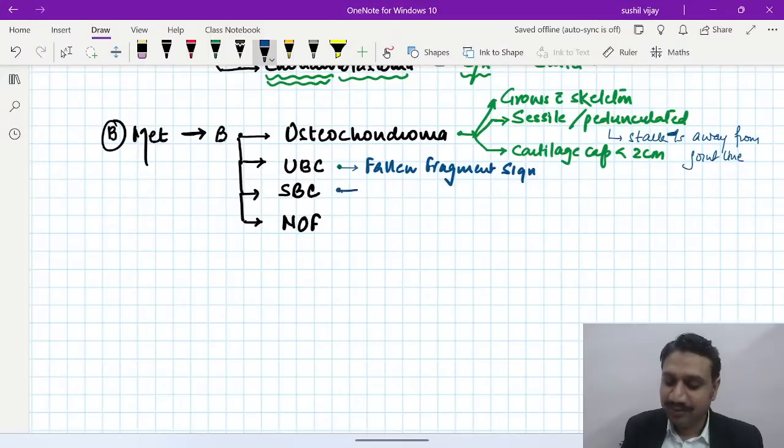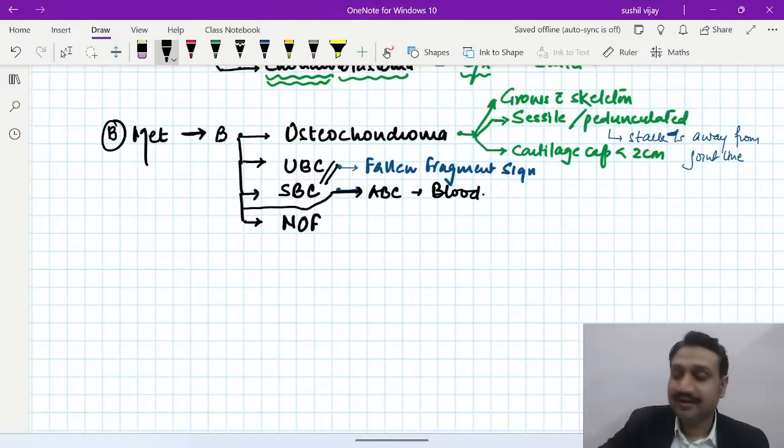Okay. Simple bone cyst or UBC is basically the same thing, right? When you talk about the UBC or the SBC, it is the same thing. Then we have another cystic lesion, which I'm talking about here, the ABC. ABC means, obviously, yes, you're right, it is blood. When you aspirate, it is blood. And yes, we talked about it already, that there will be septations.